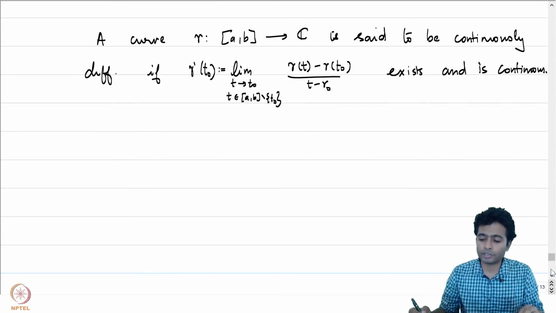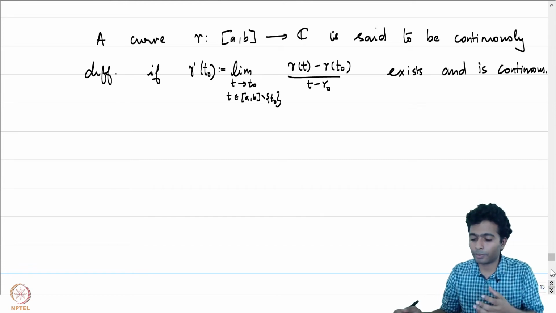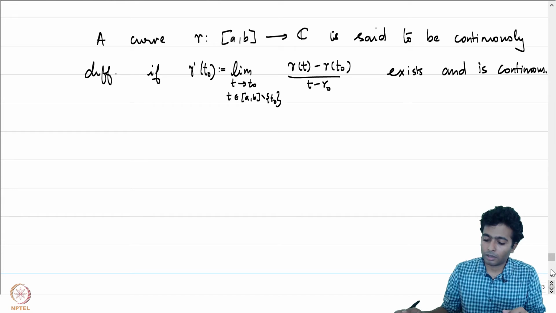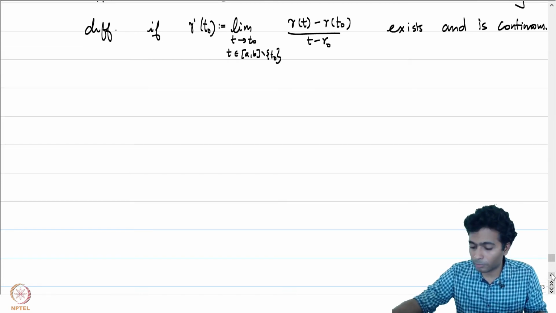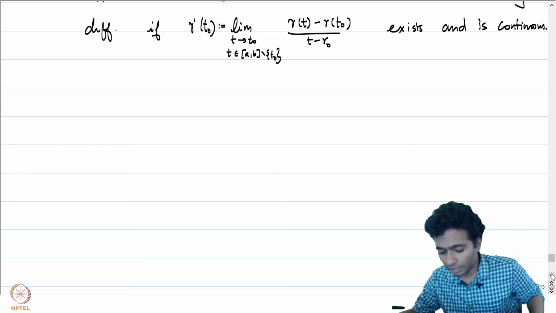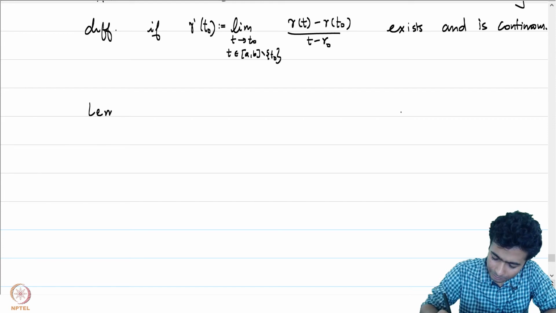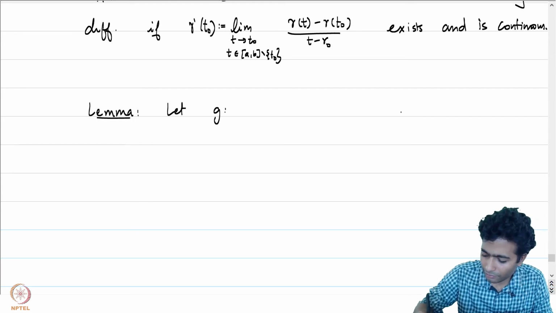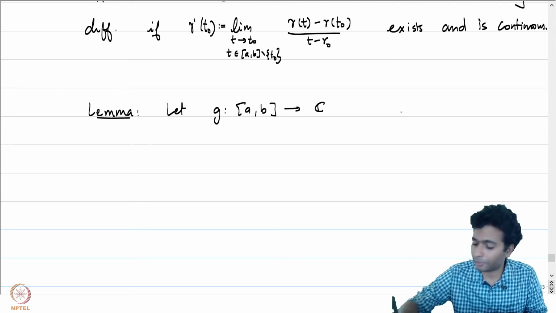Now, continuously differentiable curves are quite nice in the sense that it is very easy to compute the arc length of such curves. But before we actually give the right formula to compute the arc length of such a curve, let's do a preparatory lemma. Let g from [a, b] to C be continuous.